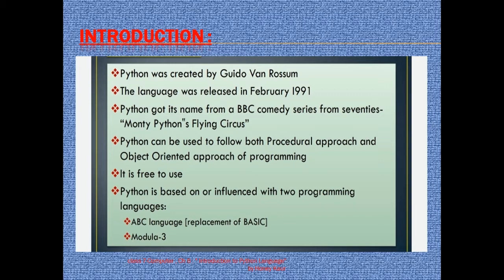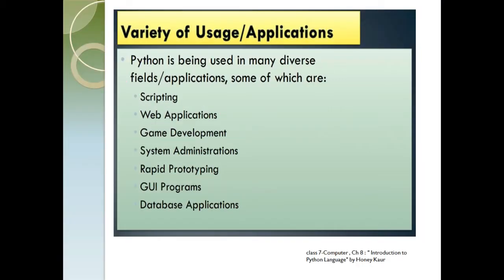Python is influenced by two programming languages, the ABC language, that is the replacement of BASIC. So you might have heard of BASIC. Yes, the BASIC language was the first programming language that we learned in our school life. So Python got influence from these two languages and then came into existence in 1991.